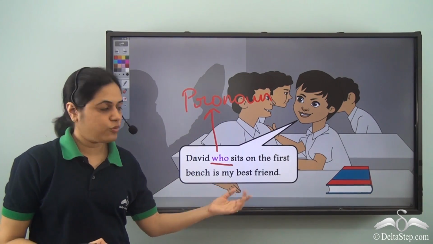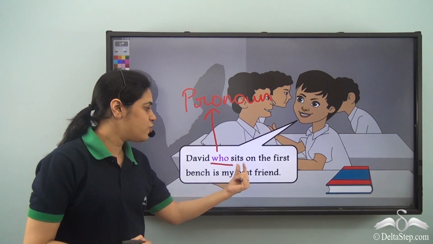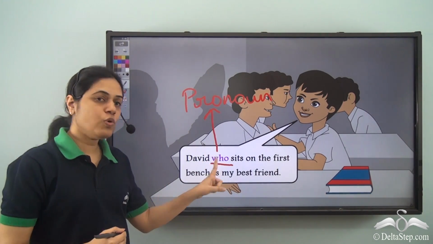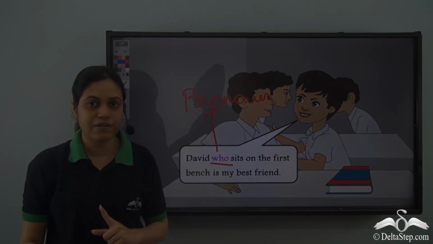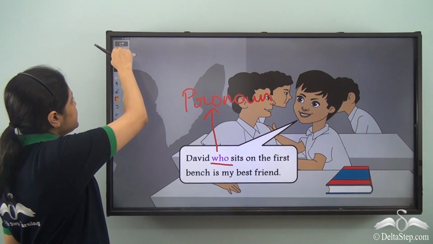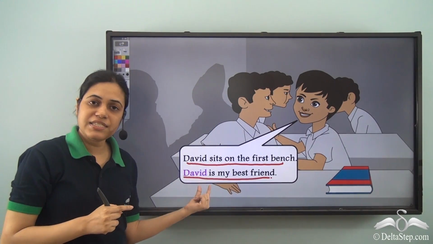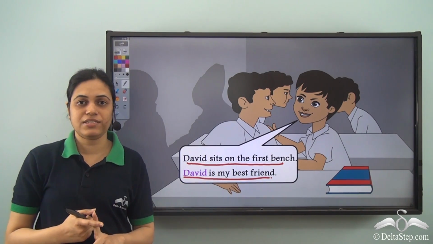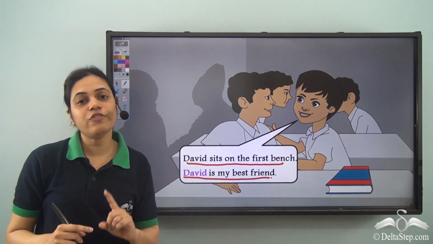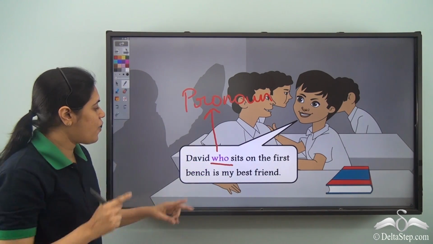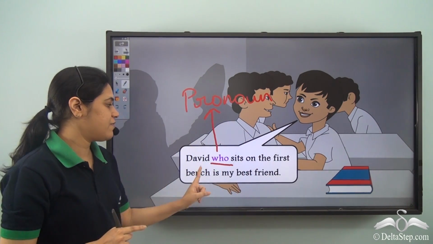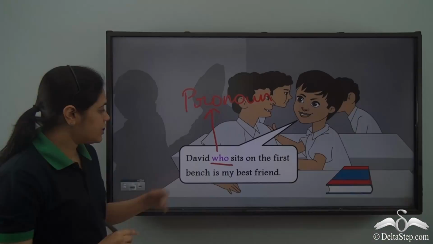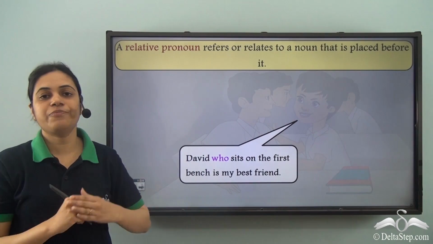David, who sits on the first bench, is my best friend. So this who replaces the David in the second sentence, and it also joins the 2 sentences. So instead of the 2 sentences, we now have just 1 sentence. David, who sits on the first bench, is my best friend. This who is a relative pronoun.